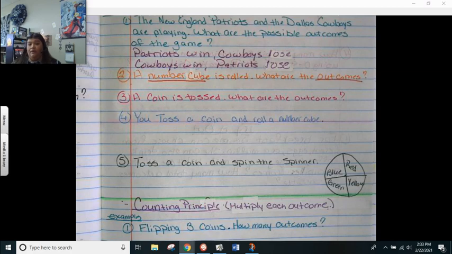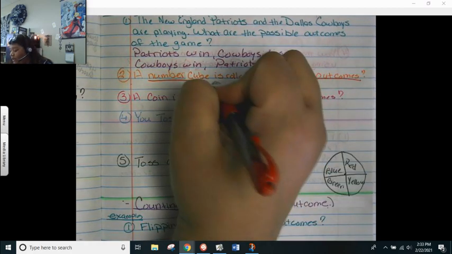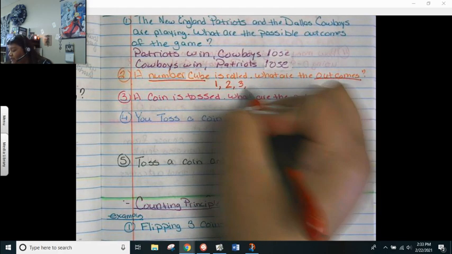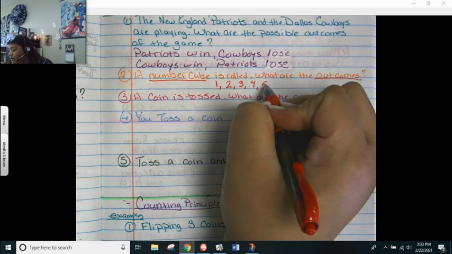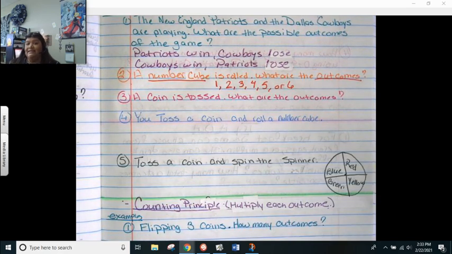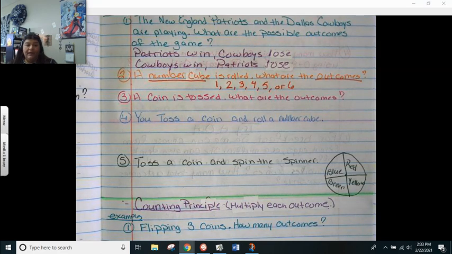What could you land on? Well, think about the numbers that are on there. I could land on a 1, 2, 3, 4, 5, or 6. You're just listing what could happen.